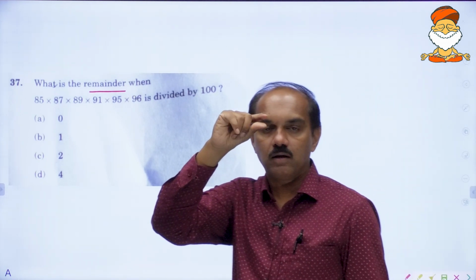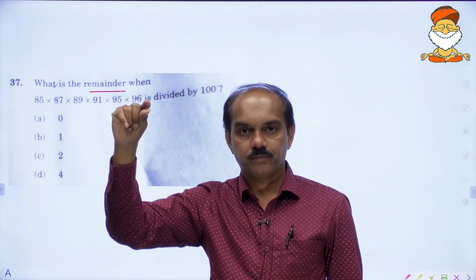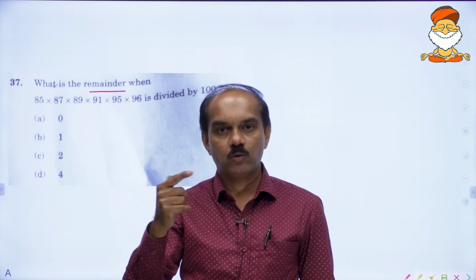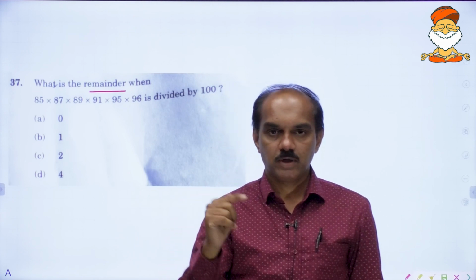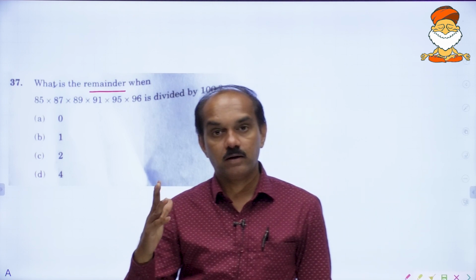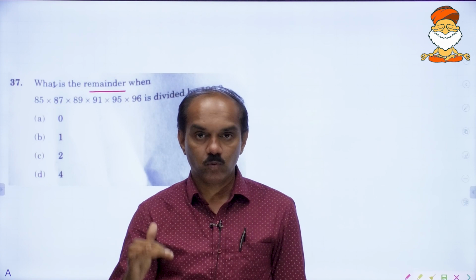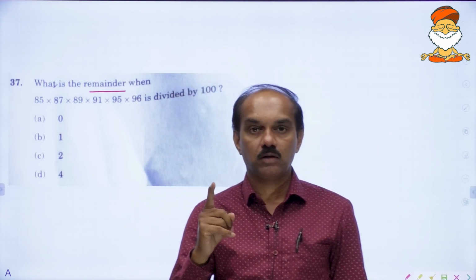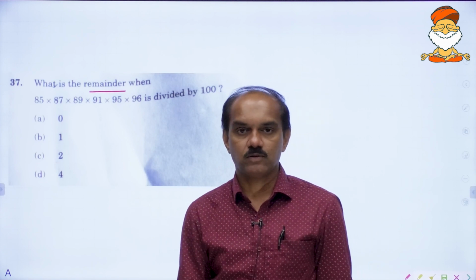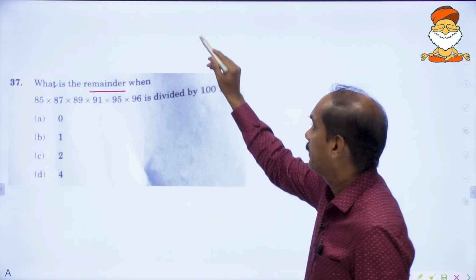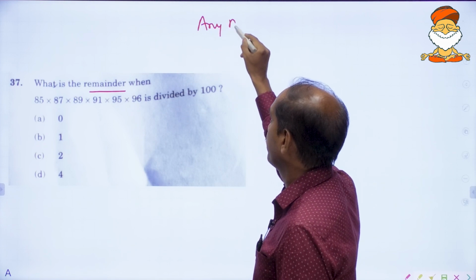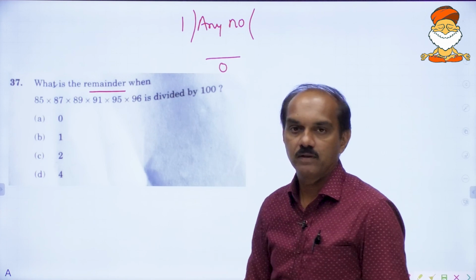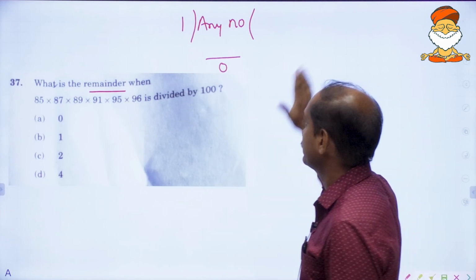In the numerator, let it be any number. Divide by 1, always remainder is 0. Right? 5 by 1 is remainder 0. 7 by 1, remainder is 0. 10 divided by 1, remainder is 0. Let it be any bigger number in the numerator, divide by 1, remainder is always 0. Any number divided by 1 gives us the remainder 0. This is a point to be noted.